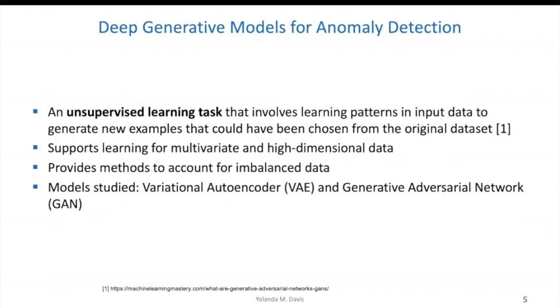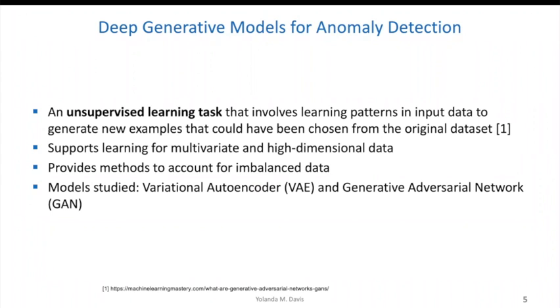When it comes to deep generative models, the goal here is using a model that can learn the pattern based on the input data and generate a new example that could have been chosen from the original data set. So basically, these models do a great job of learning their input such that it can be reproduced. And in the case of anomaly detection, we would want to turn this learning towards understanding normal behavior and being able to reproduce that normal behavior.